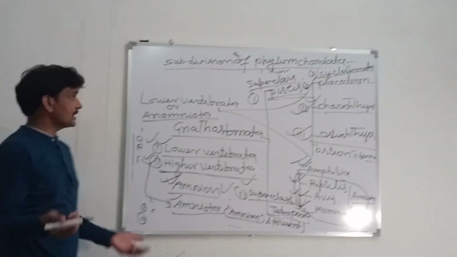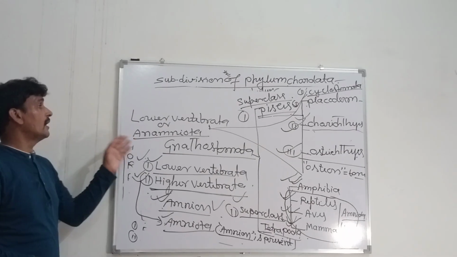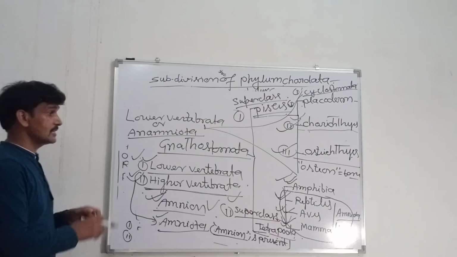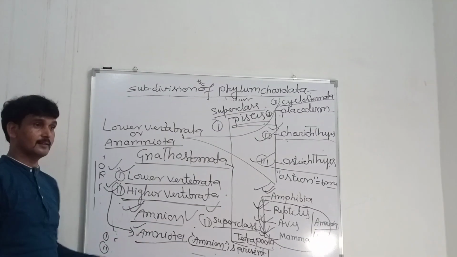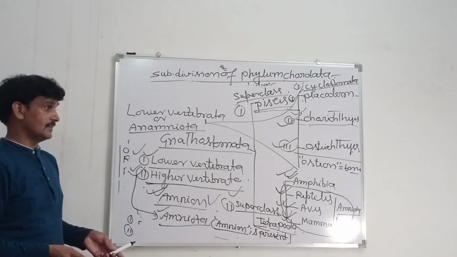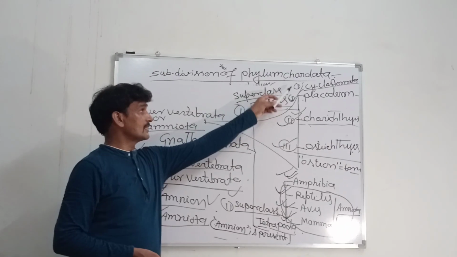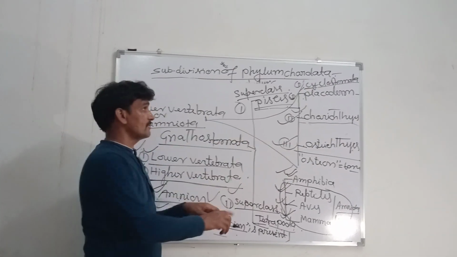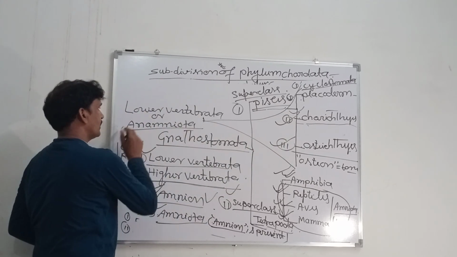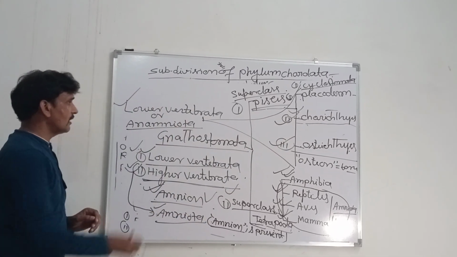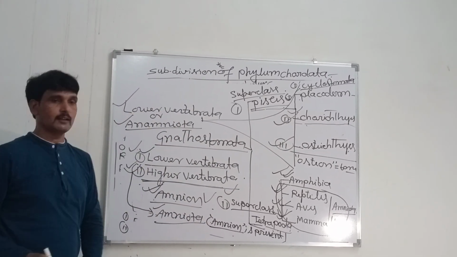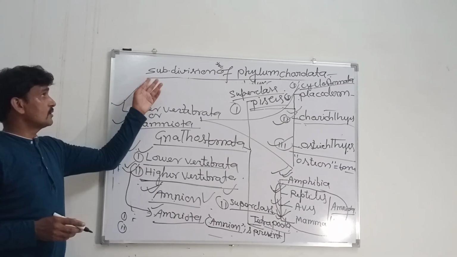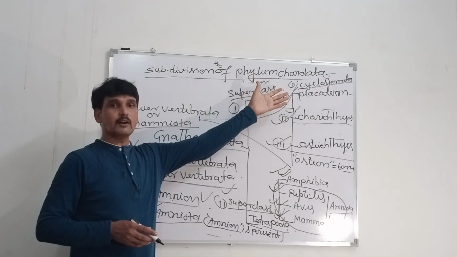You can say lower vertebrata or anamniota. Anamniota means there is an absence of amnion, the special type of membrane, in this group of animals. That is why it is referred to as lower vertebrata or anamniota. So that's all about the subdivision of phylum Chordata.